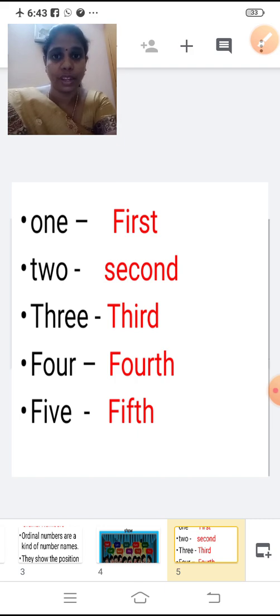Fourth. 5 as an ordinal number is fifth. F I F T H. Fifth. F I F T H. So first, second, third, fourth, fifth.